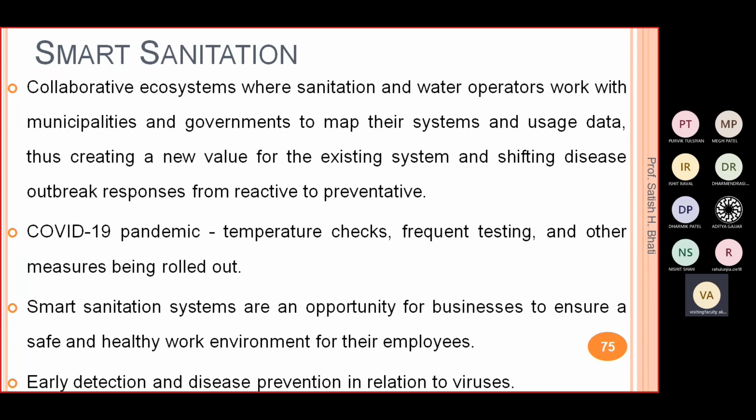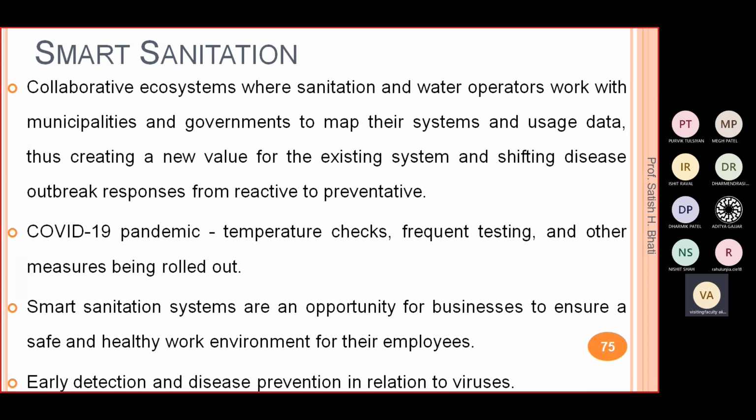So with this COVID pandemic, we talked about temperature checks, frequent testing, and other measures, right? We should have some system which will perform all these tasks, so we can stop and prevent COVID-19, right. Smart sanitation systems are an opportunity for businesses to ensure a safe and healthy work environment for employees, right.